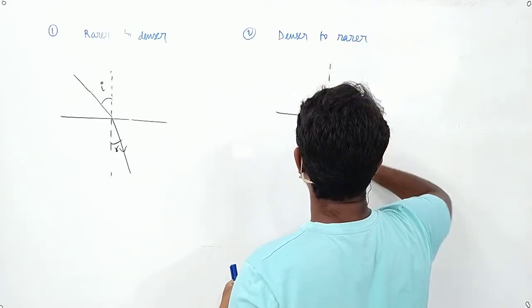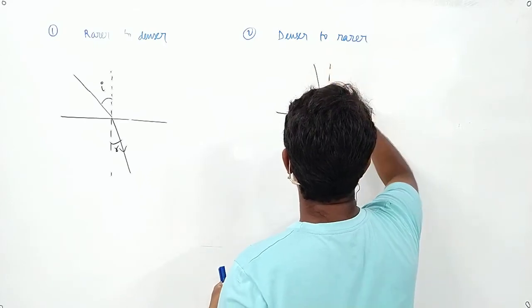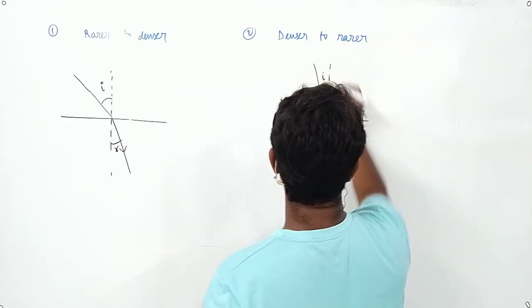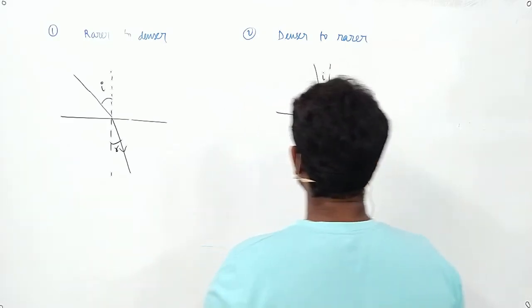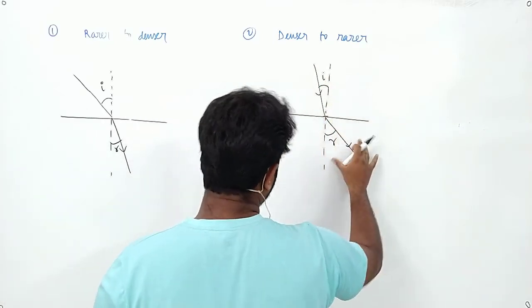And when light is coming from denser to rarer, see, if this is the angle, this one will be the angle of incidence, this one will be the angle of refraction. In denser to rarer, the angle of incidence will be less, the angle of refraction will be more.